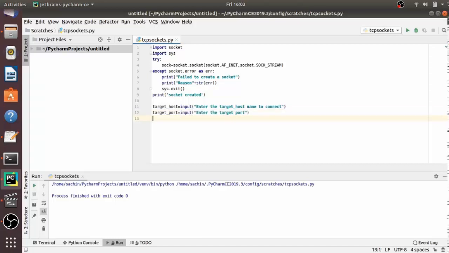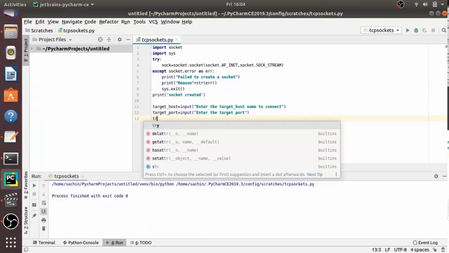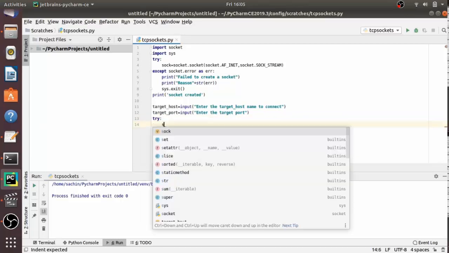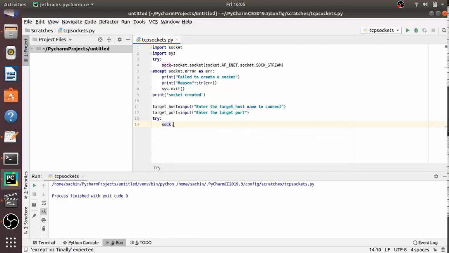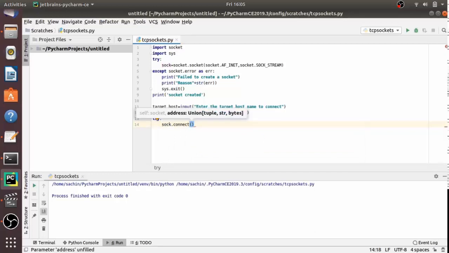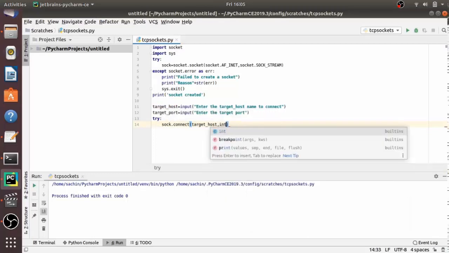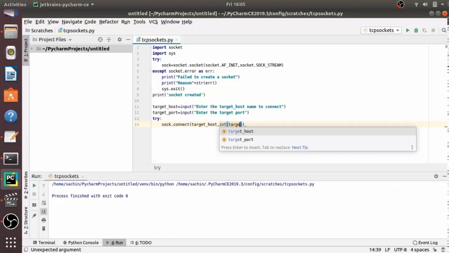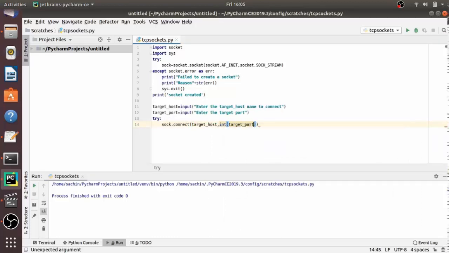Now again I am defining a try block and except block. It is a very good programming practice, so try to do it like this. It will make your program very effective. In the try block, just try to connect to the target host.